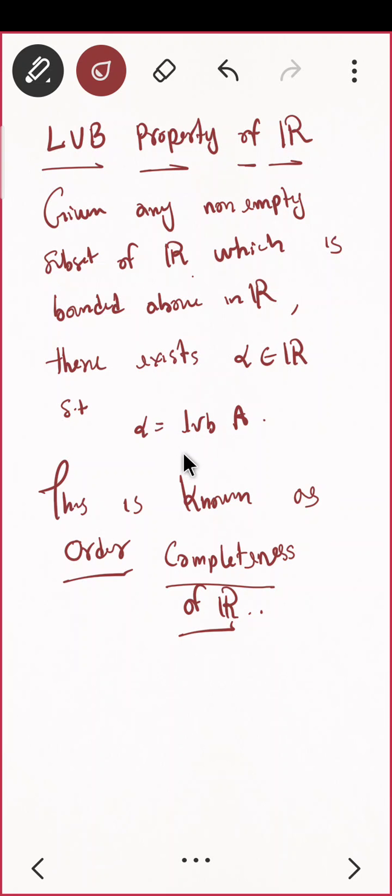Similarly, can you define the GLB property of R? Can you say something? What will be the GLB property of R? Similarly, if you want to say, here you are having a LUB.